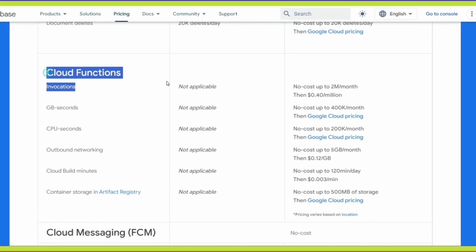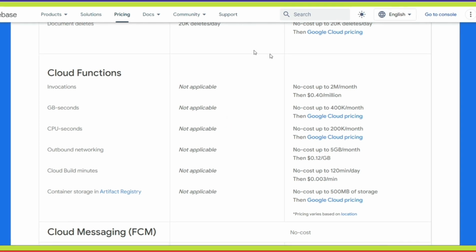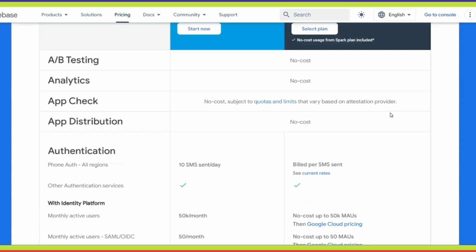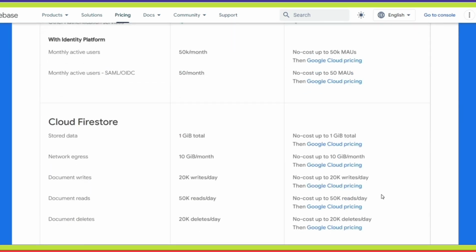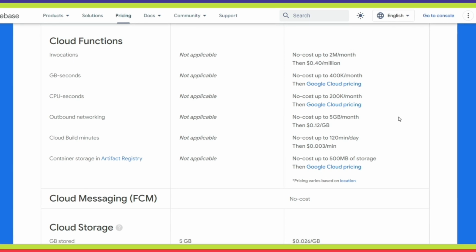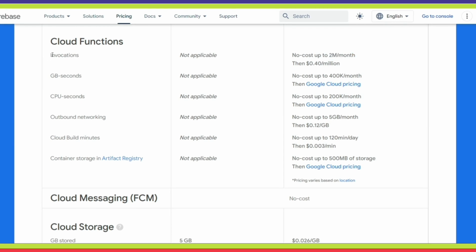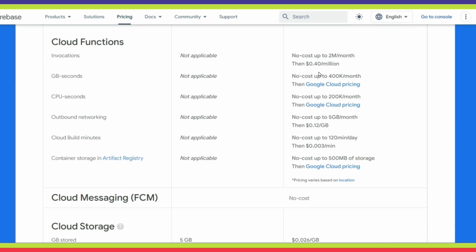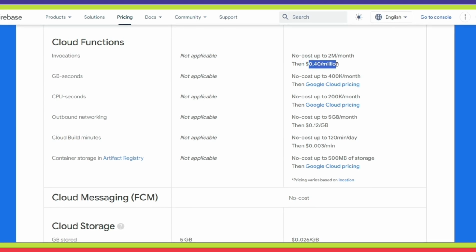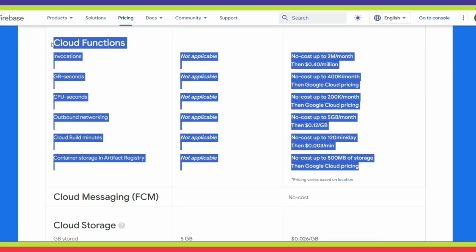Only the cloud functions require payment, and it's not pay actually. You have to go to the Blaze plan. In this, you just have to add your card and payment details, but it will not cost anything up to 2 million requests per month. So for example, if your function is called 2 million times, which is a huge amount, right? And even after that, it will be only $0.4 per million requests. So I think for a young project, a young startup, it's a good tool to use.